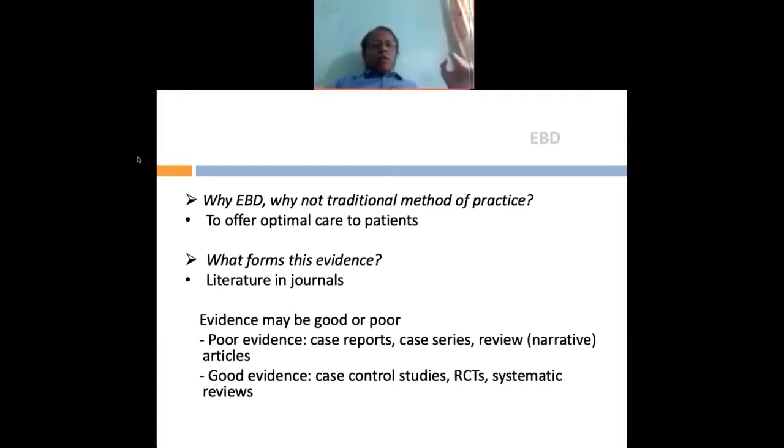Apart from that, poor evidence is always considered as case reports, case series, review articles, narrative review, not systematic review. And that is why if you see, you don't get good citations for case reports and case series. In fact, most of the good journals don't even these days consider case reports, unless you are really adding some new knowledge to it, or a very rare case report is being published. And what is a good evidence? Case control studies, a randomized control trial, or a systematic review may be considered as a good evidence.